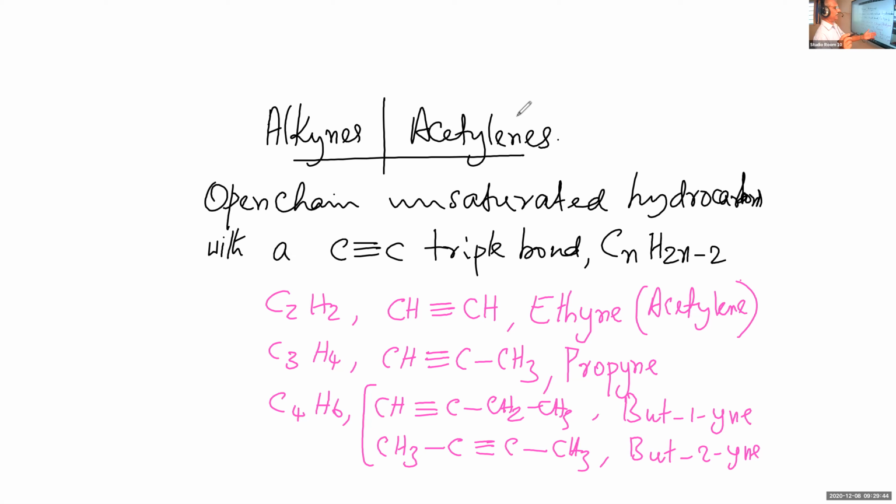That is why here we are writing 1-yne and 2-yne. So that is the general definition of alkynes. We have seen some examples and written some names also. Now let's see the methods of preparation of alkynes.